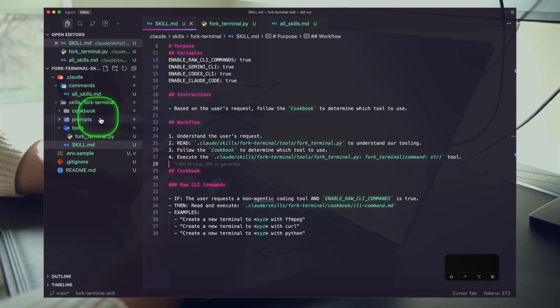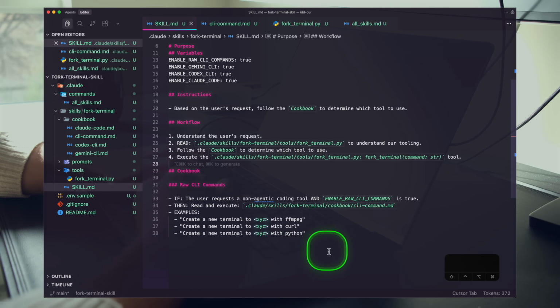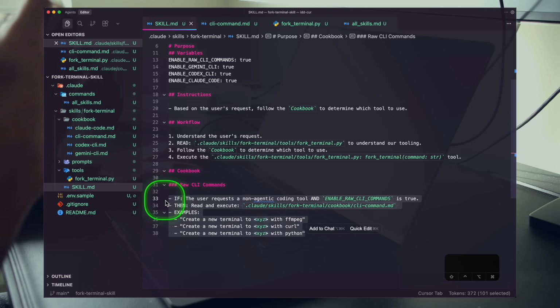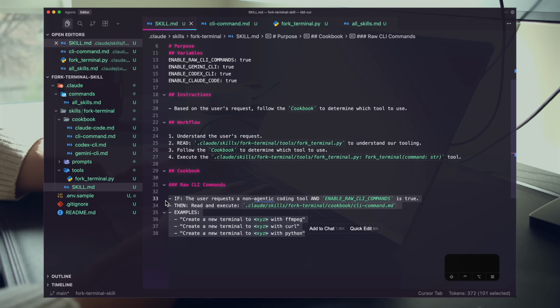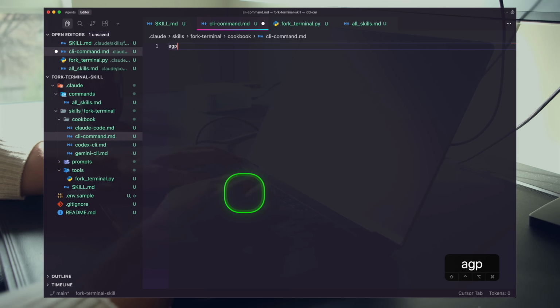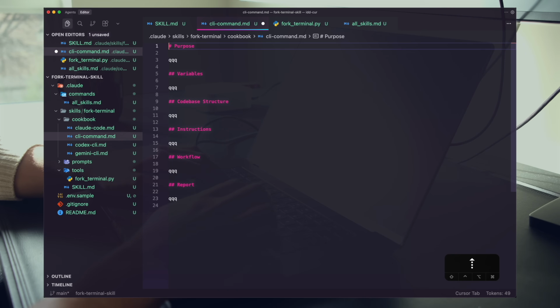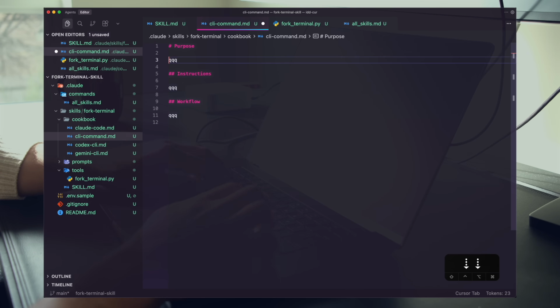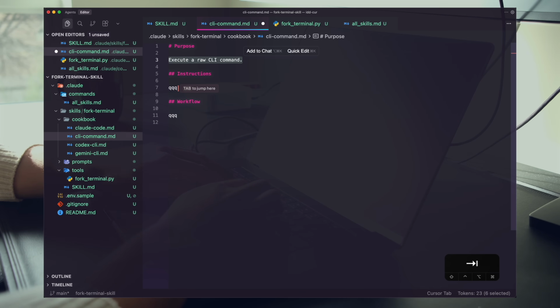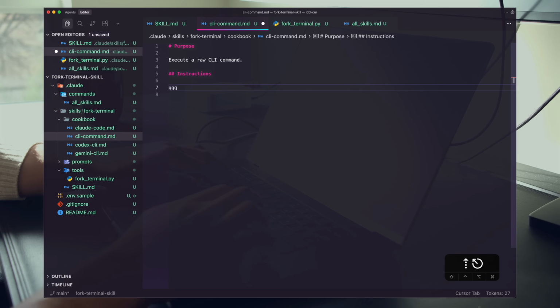So if we open up our cookbook, go into CLI command, right now it's just operating on its best judgment. What we want to do is give it some more rules to follow. All right, so I'll use AGP. This is my agentic prompt, and it just kicks off a great prompt structure. A lot of this we don't need, so I'm going to drop this down. What we do need is at least instructions. And so here we are executing a raw CLI command, and instructions are here. Let's go ahead and just drop down to just the instructions here.